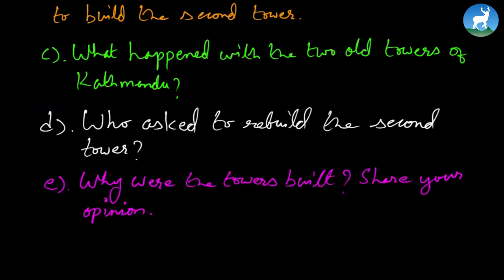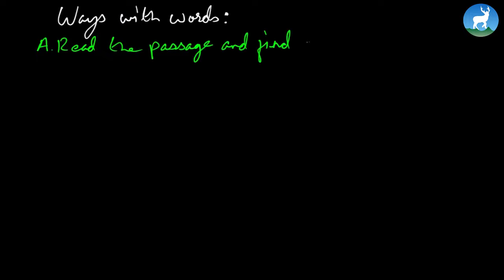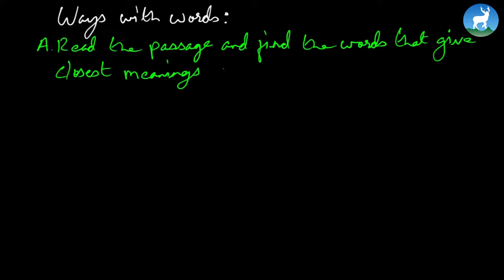Okay, so moving forward, we have It's Ways with Words. It says read the passage and find the words that give closest meanings to the following. Now remember, we did talk about synonyms and antonyms, so this is one of the synonyms we're talking about here.